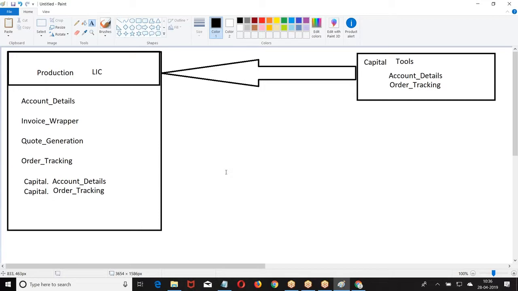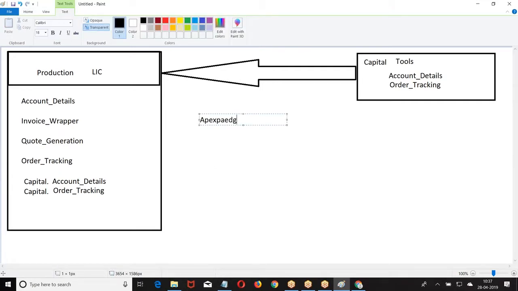But when you want to deliver this code to third-party people, there is a possibility of naming conflict. To avoid this naming conflict, you have to create a namespace in your organization and deliver the code to third-party systems. I hope you are good. So what is the purpose of this namespace? To remove the conflict. I hope you are good with this. Right. Now look at the point. We have Apex Pages dot.